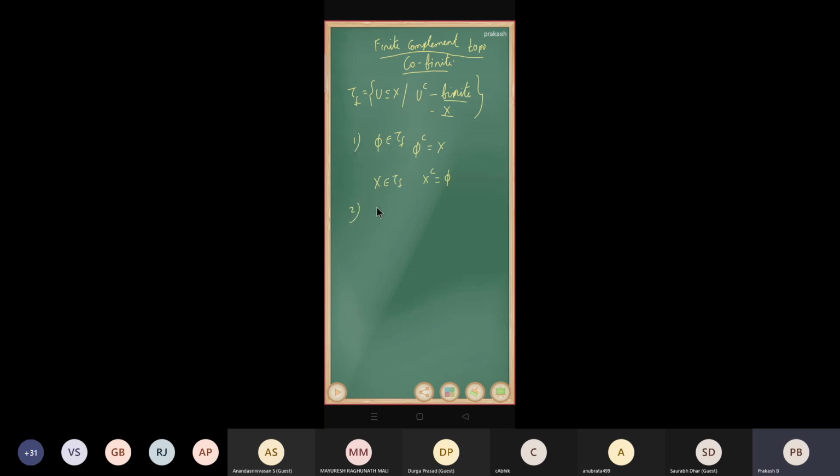Second one, we have to take an arbitrary collection from tau f. U alpha belongs to tau f, where alpha belongs to I. Now you have to show that the union of U alpha over alpha belongs to tau f, right? This is our claim. For this one, you want to take a complement, and its complement is either of the first type or second type. Once you show that, you can attain this one, right? So now I'm going to take a complement.